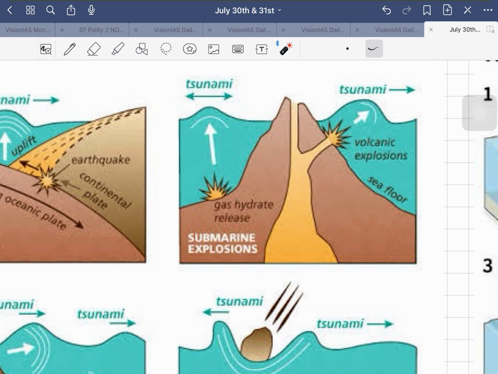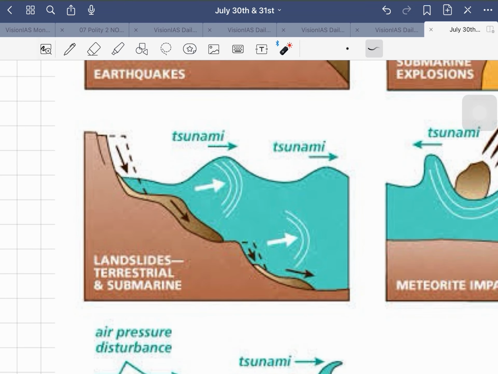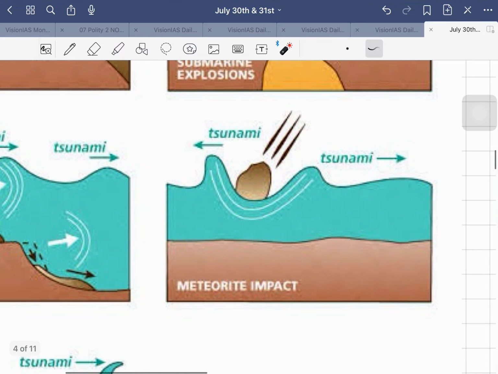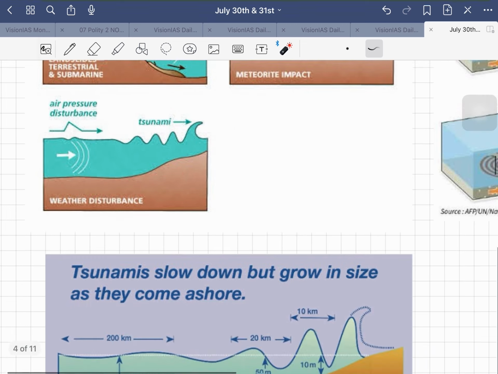Volcanic eruption explosions are another way. Landslides and terrestrial submarine landslides as well. If a landslide is moving in this direction, what will happen? Ultimately, the tsunami will move in this direction. And meteorite impact, which is very rare, but there is a possibility of occurring. So, if a meteor falls in this direction, it will also create this wavy impact. And weather disturbances are the other thing. Air pressure disturbances can also cause a tsunami.